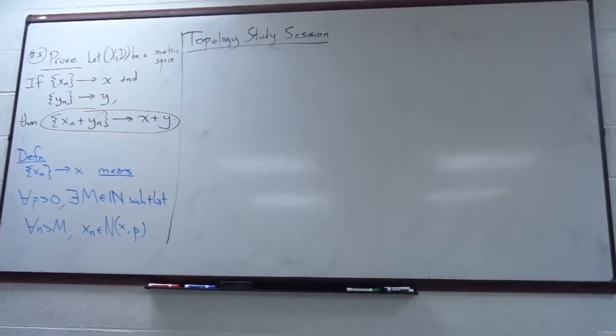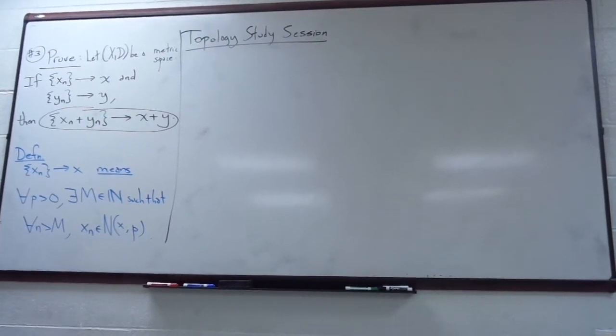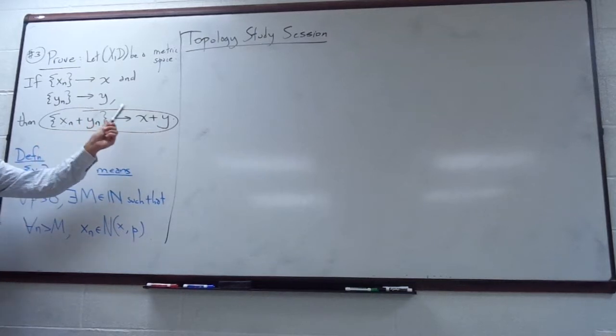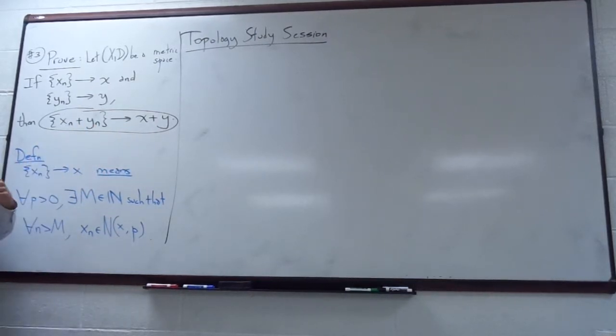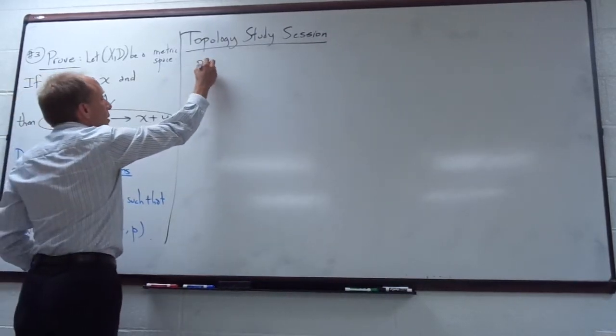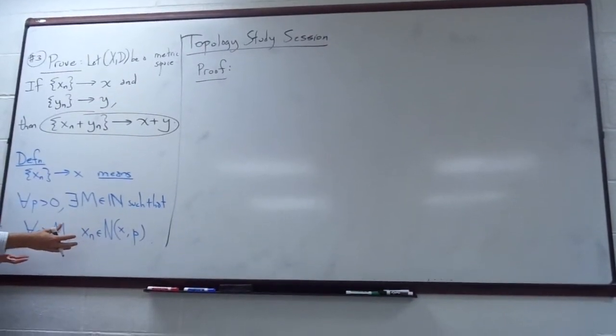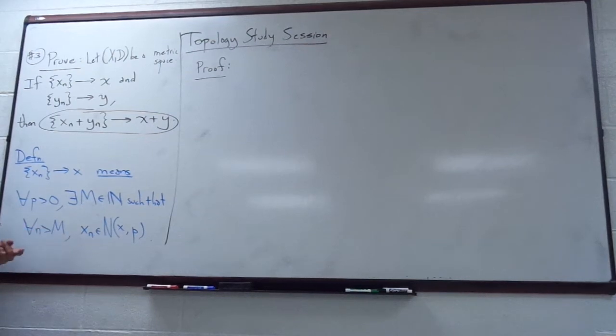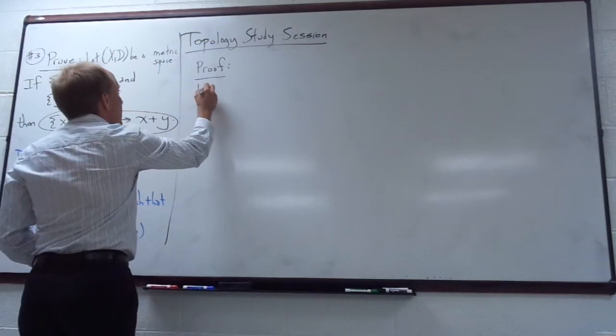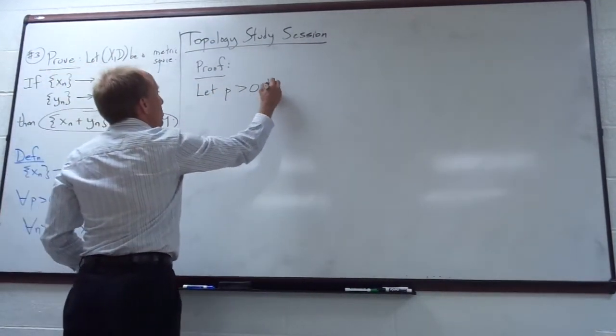Okay, so let's try this again. If I want to prove that a sequence converges, what's the first line of my proof? Do I start by writing all this down? No, I would not do that. Say it: let p be greater than 0. Let p greater than 0 be given.